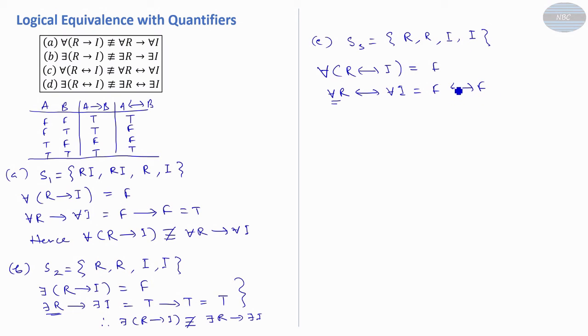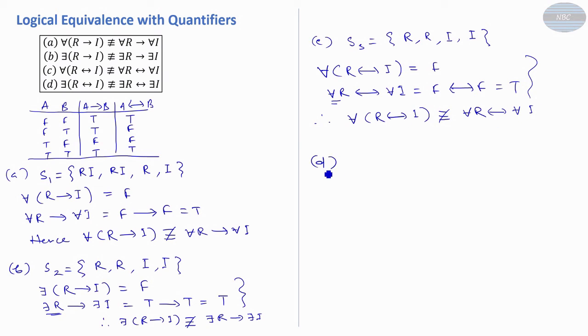No, it is false. So false biconditional false is true according to the truth table. When we compare these two, we conclude that for all R biconditional I is not equivalent with for all R biconditional for all I.